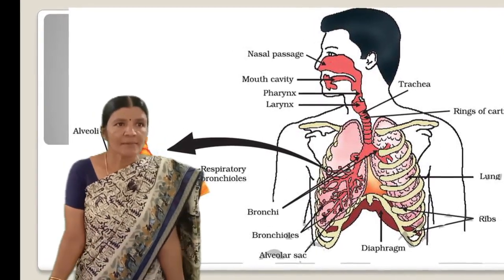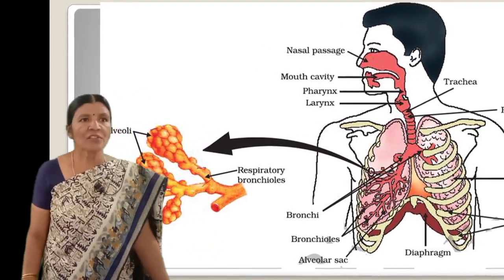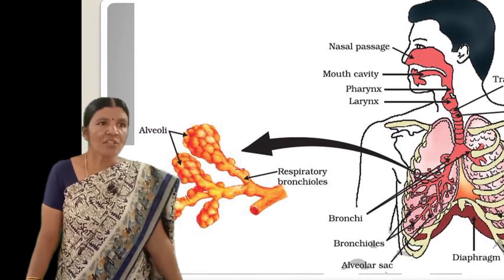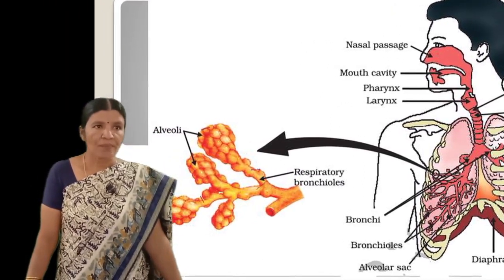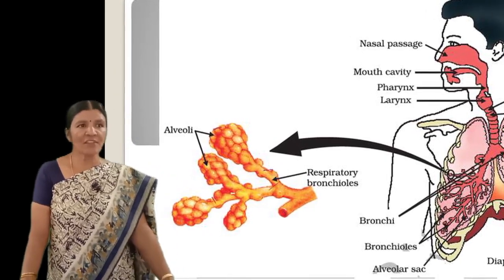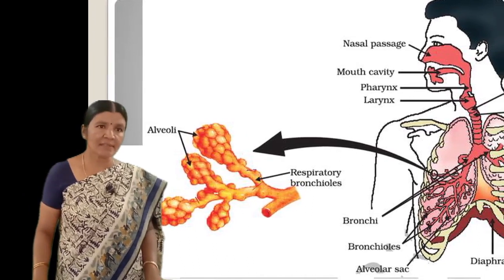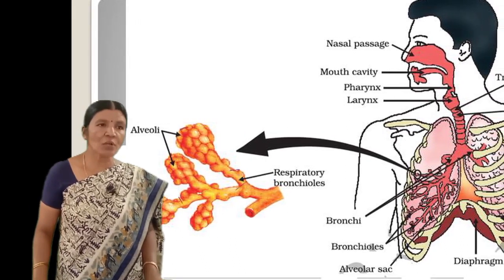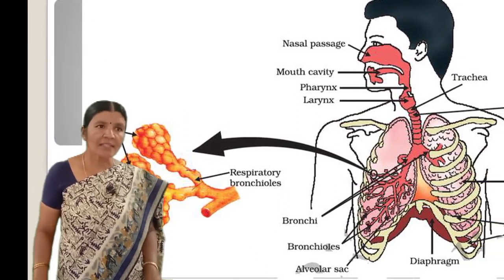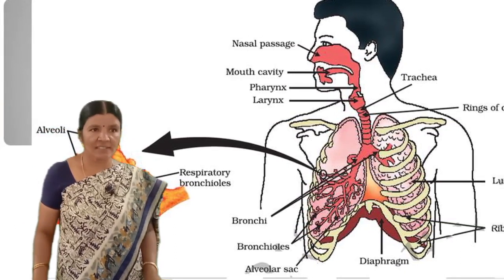Within the lungs, the passage divides into smaller and smaller tubes which finally terminate in balloon-like structures which are called alveoli, singular alveolus. The alveoli provide surface where the exchange of gases can take place. The walls of the alveoli contain an extensive network of blood vessels, as we have seen in our earlier classes about the blood vessels.